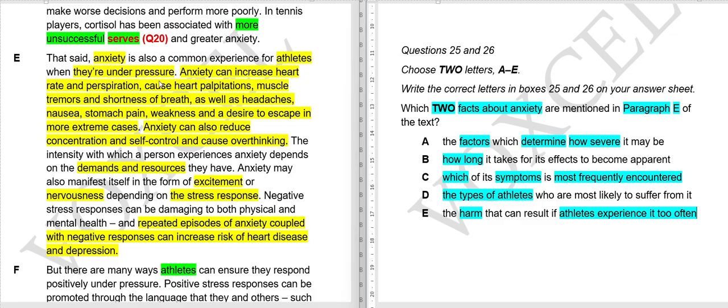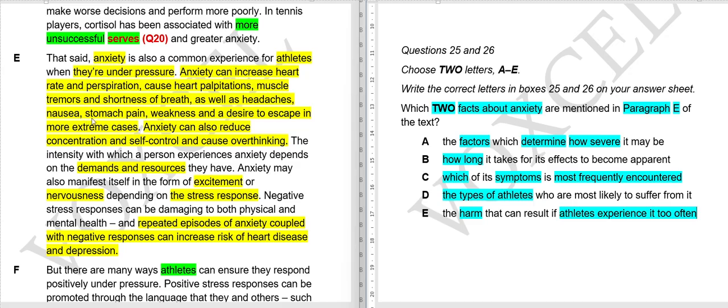There is no mention of the factors that determine how severe. It just says what anxiety can do to a human. There is no mention of how or when anxiety will be severe or not so severe. There is no mention of any time period, no mention of a more frequently encountered symptom, and no types of athlete are mentioned.